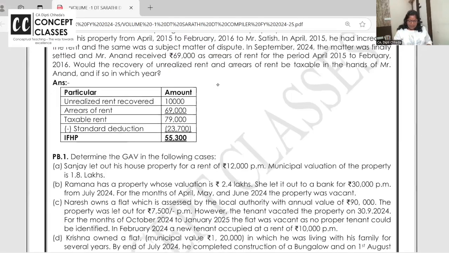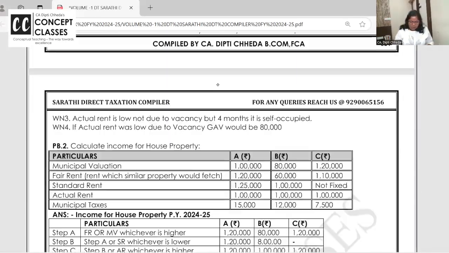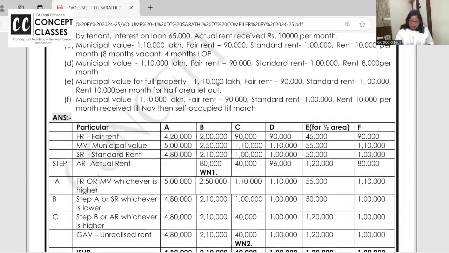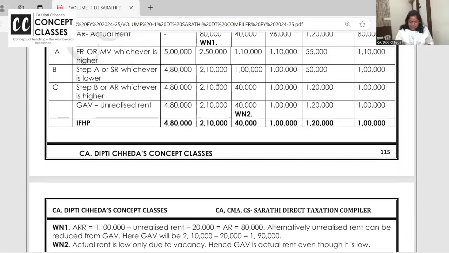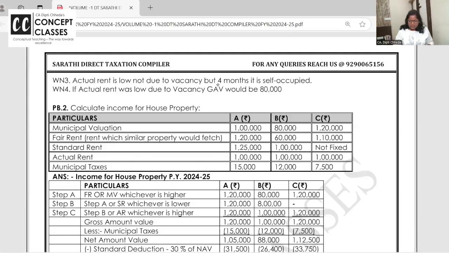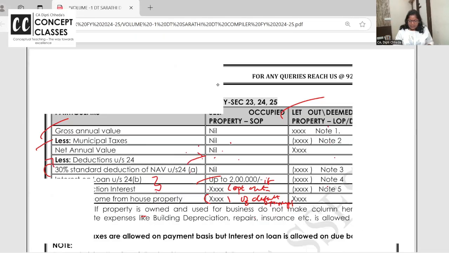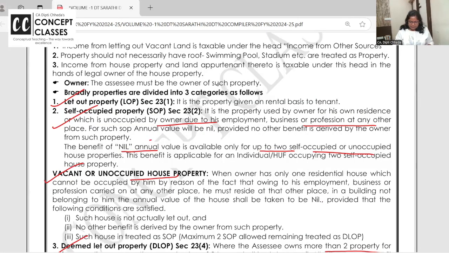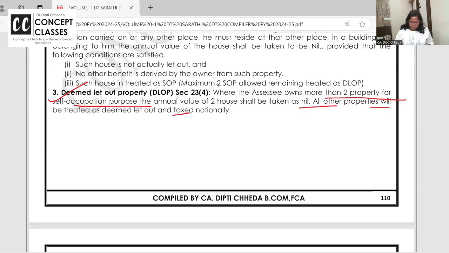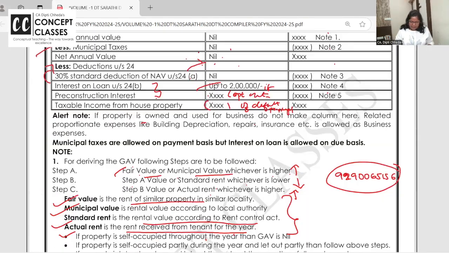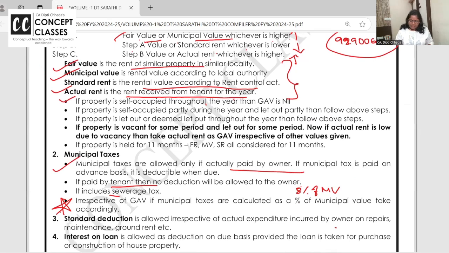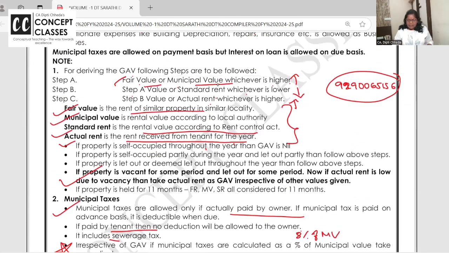Okay? Right. These are now all the problems related to how to derive the GAV properly. Here I wanted to take up a concept, right from where house property begins. Fair rent or municipal value, whichever is higher. That or standard rent, whichever is lower. That or actual rent, whichever is higher. That gives you your GAV.